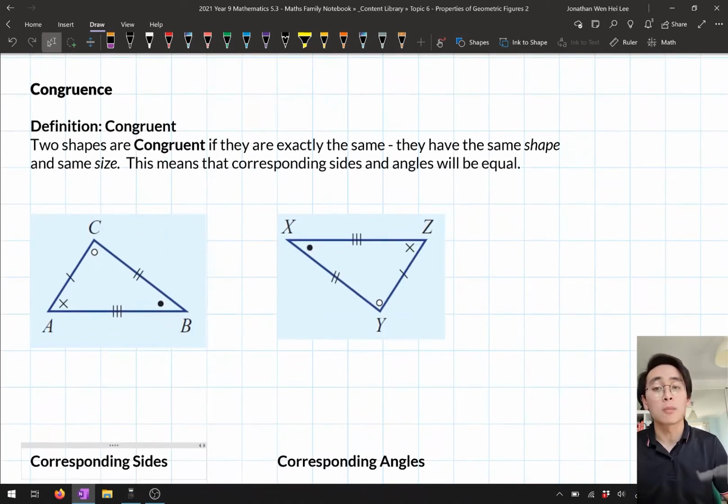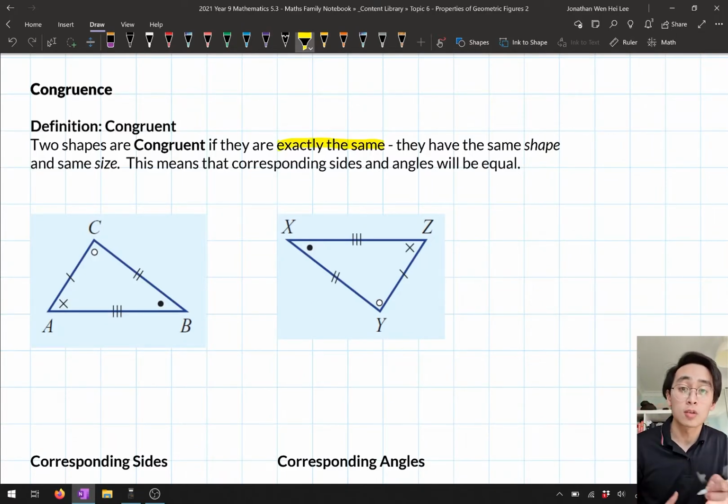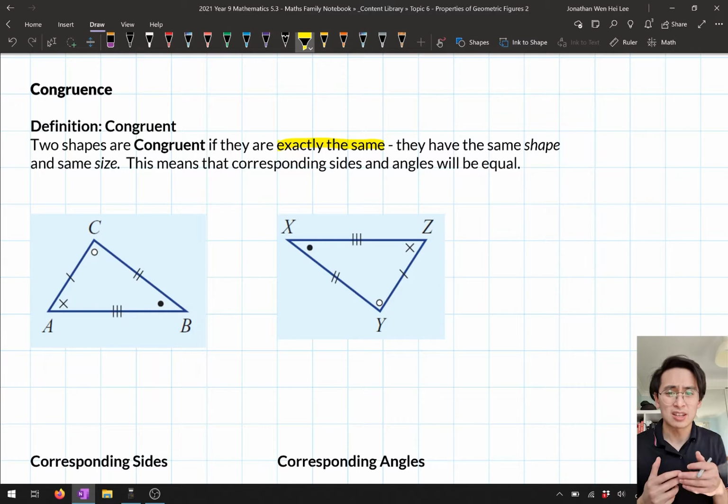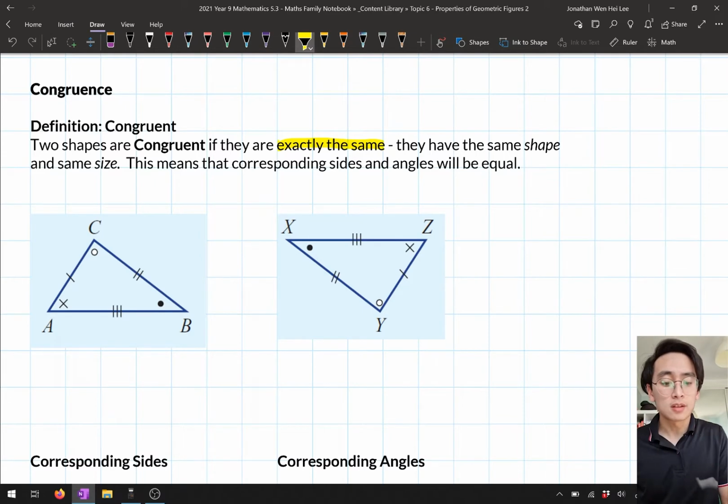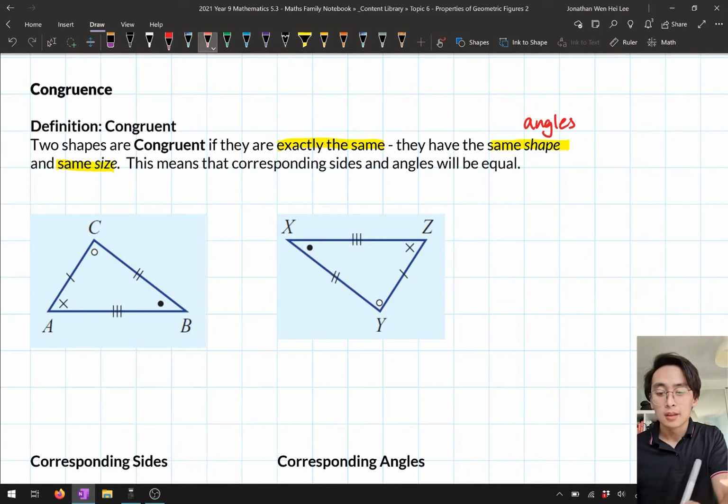Okay, first thing we need to do is talk about what congruence is. We have a definition here about congruent. Two shapes are congruent if they are exactly the same. So what congruence just means is that two shapes are exactly the same. And in particular, there's two big criteria that I have in mind when I think of them being exactly the same. It's the same shape and it's the same size. So the angles are the same. Here, same shape, usually when I think of it, I think of the angles. The angles inside my shape are the same, and they have the same size. So all the side lengths are going to be exactly the same as well. So side lengths for the size and angles for the shape.